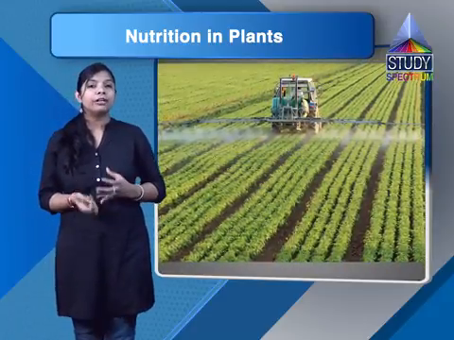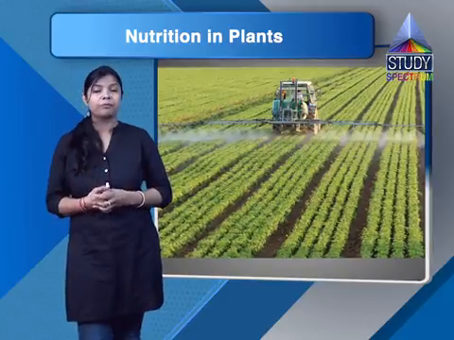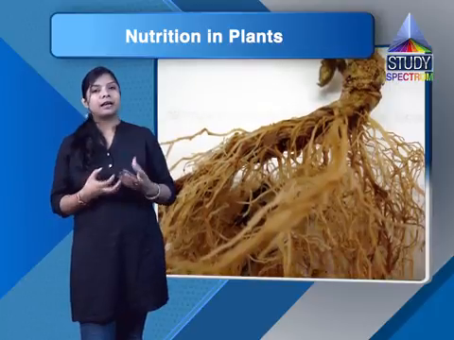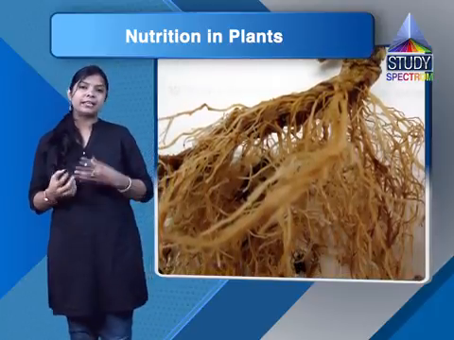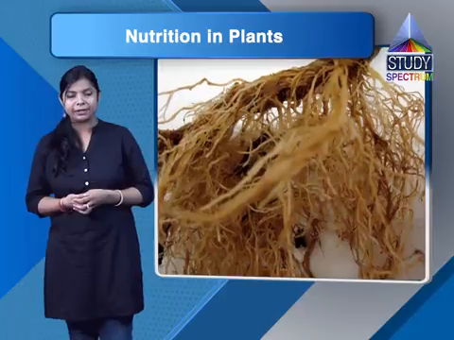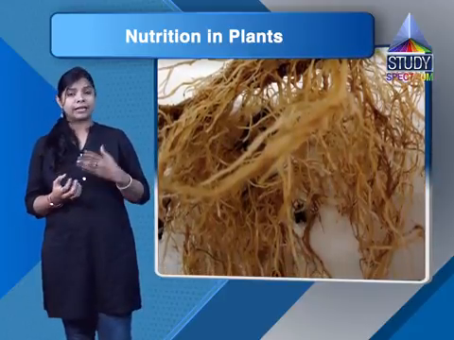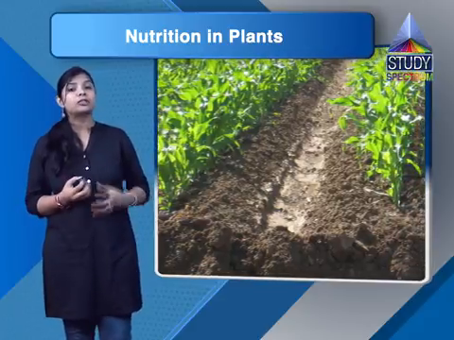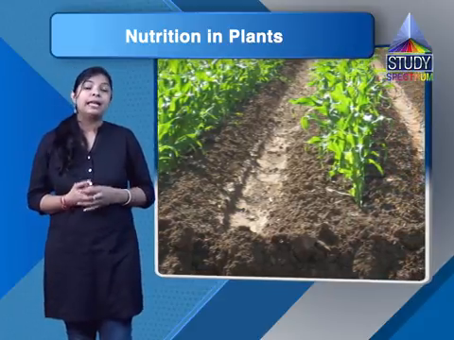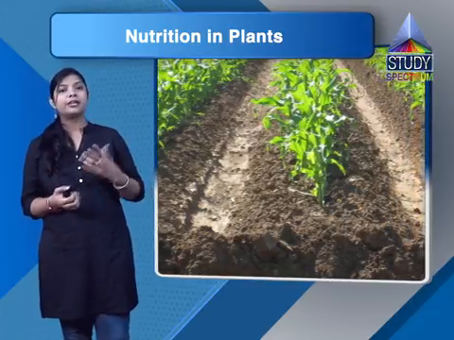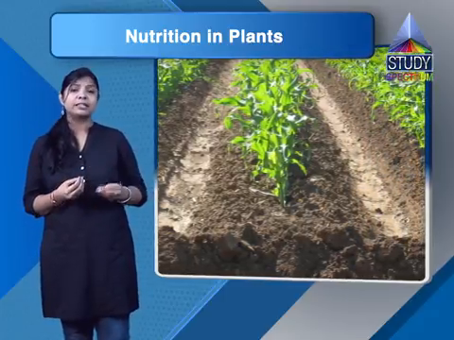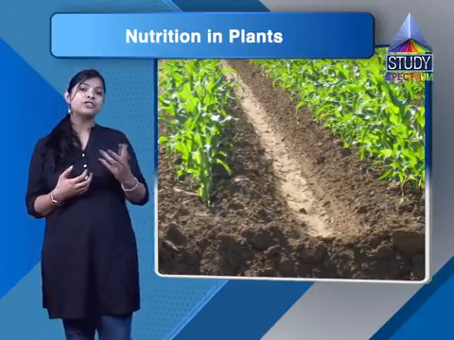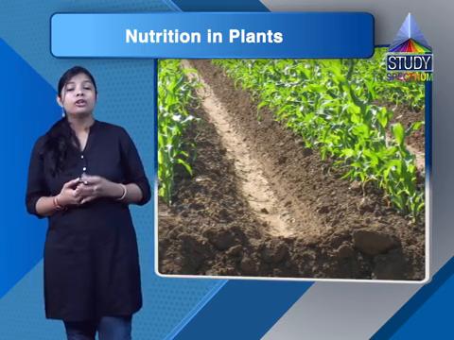Other than this, if we talk about the symbiotic relationship for the leguminous plants, there is a bacterium, rhizobium, which lives in the root nodules of the leguminous plant, and it absorbs nitrogen from the atmosphere and changes it into a soluble nitrogenous compound. And this compound is taken up by the leguminous plants. These leguminous plants can be moong, dal, tuar, chana and other lentils.